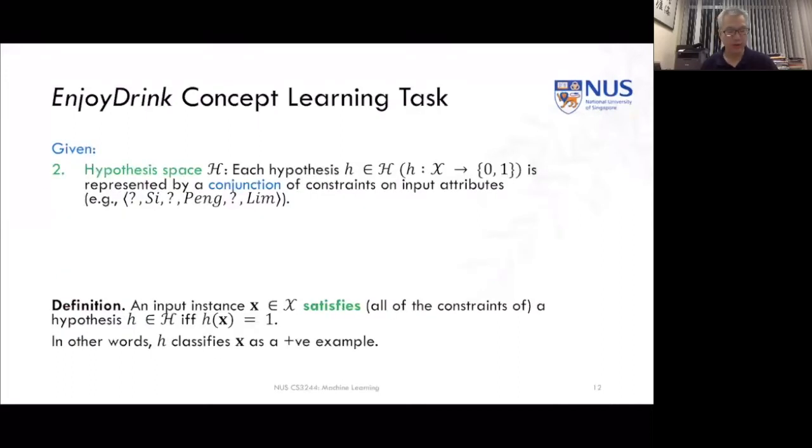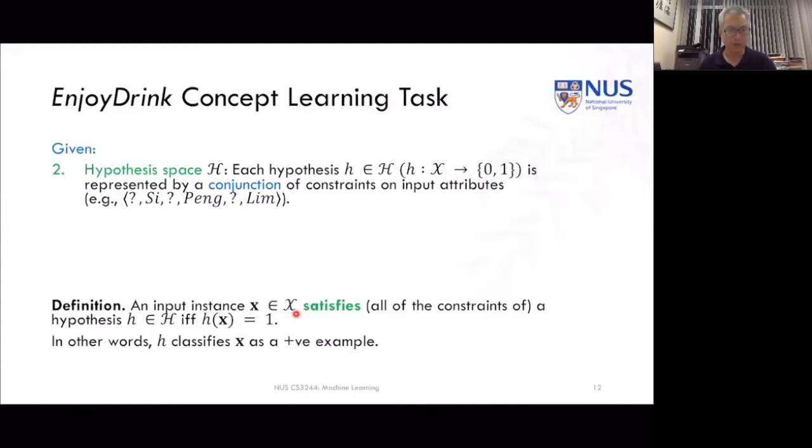We also have to give the hypothesis space. So here we've said that we're going to use a conjunction of constraints as a way of doing that. And we're going to say that an input instance that we might get in our data set has to be drawn from the space of all possible drinks, any combination of them, even ones that are not in our data set.